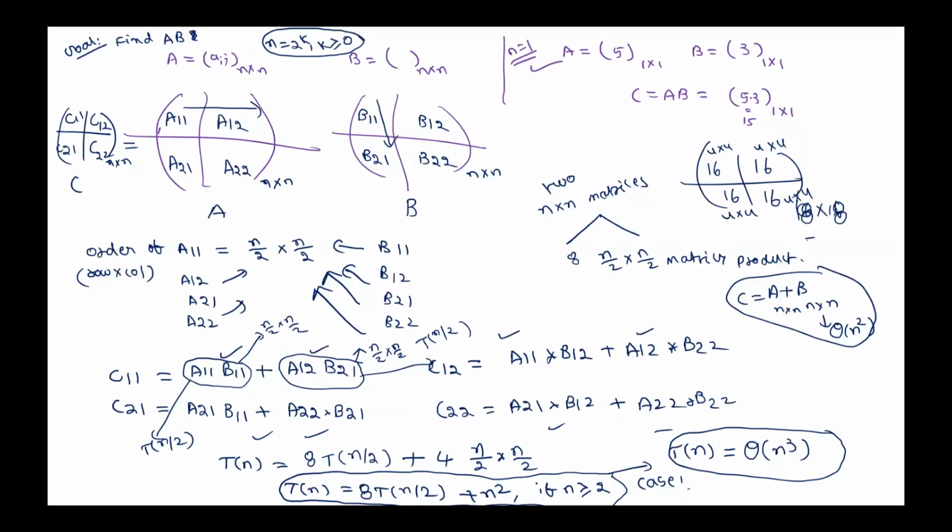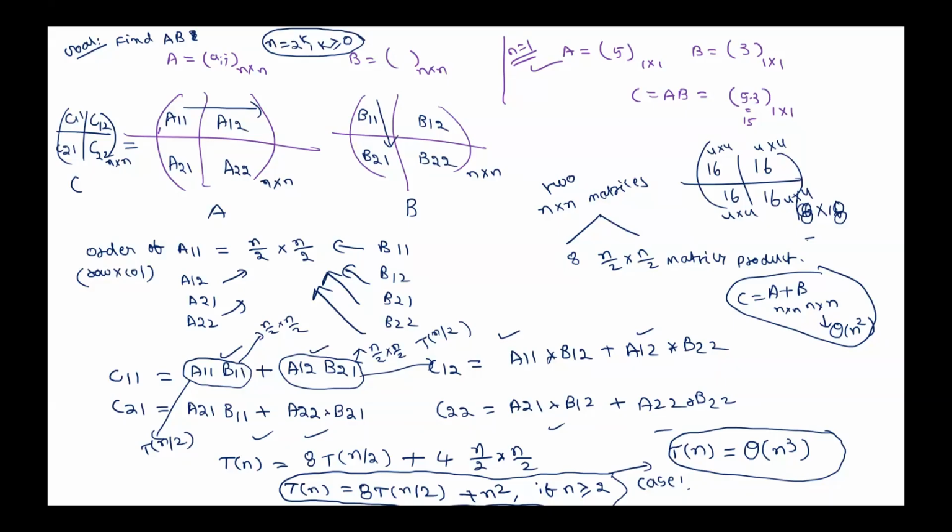Now you tell me what we need to do so that it becomes better than the classical method. Any idea? If you look at the recurrence, automatically we get a clue. Okay, let me ask one question.